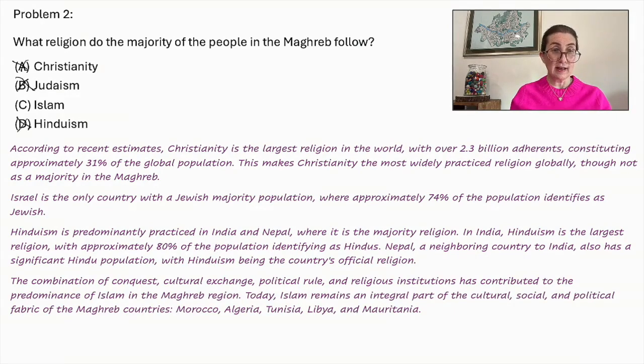So we are left with Islam. The combination of conquest, cultural exchange, political rule, and religious institutions has contributed to the predominance of Islam in the Maghreb region. Today, Islam remains an integral part of the cultural, social, and political fabric of the Maghreb countries, which include Morocco, Algeria, Tunisia, Libya, and Mauritania. So the correct answer is Islam.